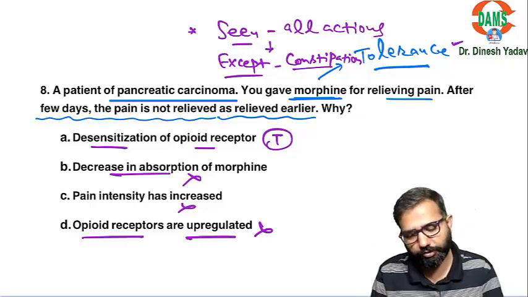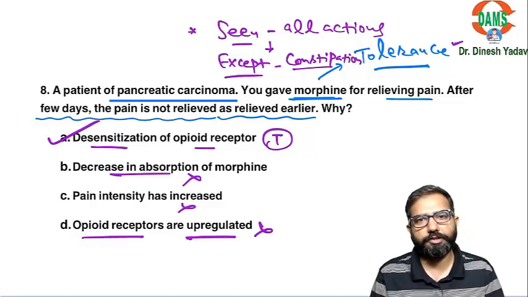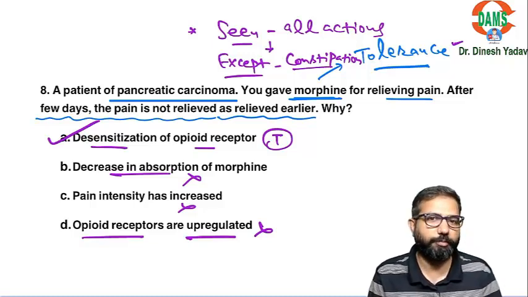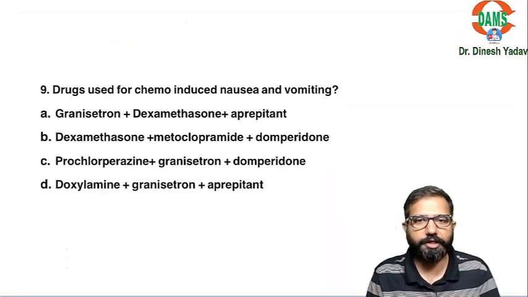That is the tolerance. So desensitization or down regulation of the receptor is causing the tolerance, and that's why the patient is not having relief in the pain. Otherwise, morphine is a very strong drug. It can relieve the pain easily in cancer patients as well.